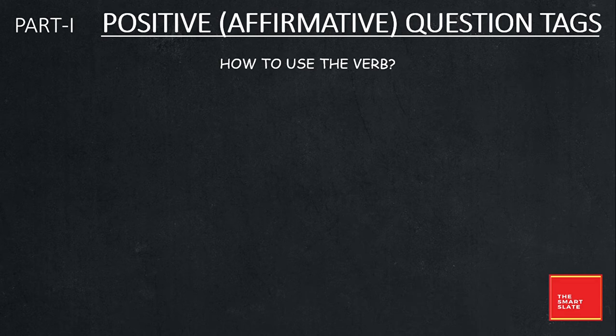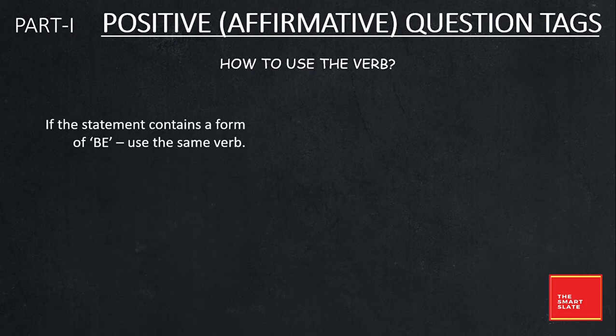But if the statement is positive, how will you use? So here the verb be is used. If the statement contains a form of be, then you have to use the same verb, like is, am, are. If the be form of verbs are given, you have to use it as it is, like it is cold, isn't it?